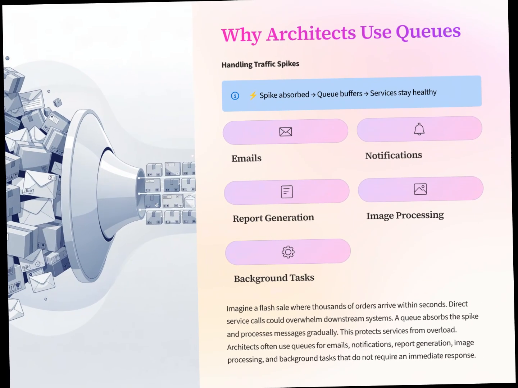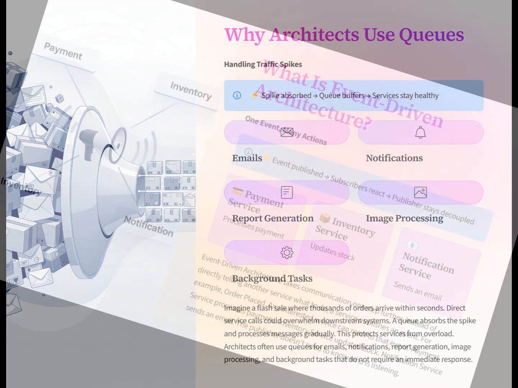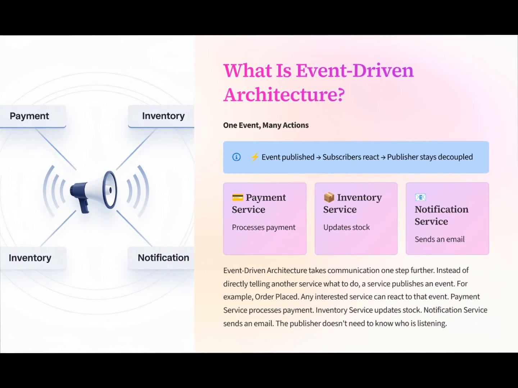Imagine a flash sale where thousands of orders arrive within seconds. Direct service calls could overwhelm downstream systems. A queue absorbs the spike and processes messages gradually. This protects services from overload. Architects often use queues for emails, notifications, report generation, image processing, and background tasks that do not require an immediate response.